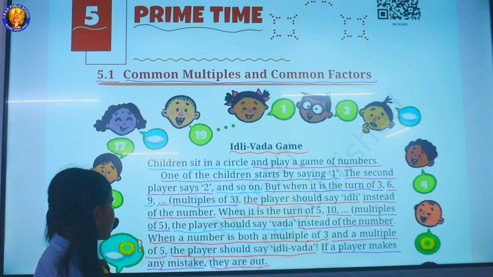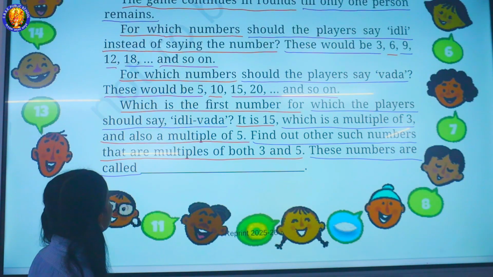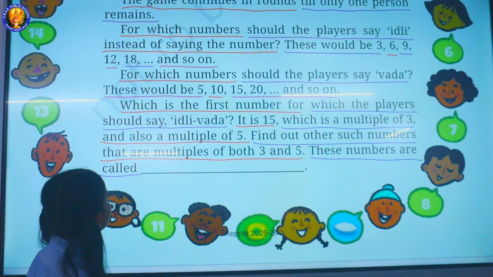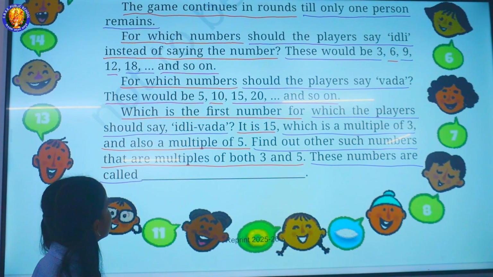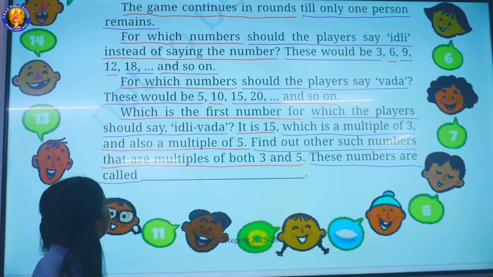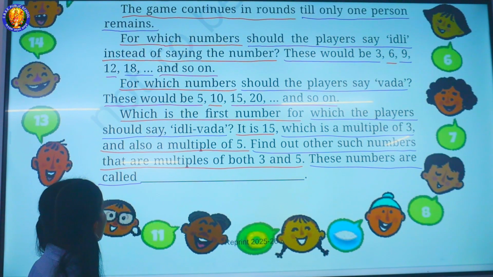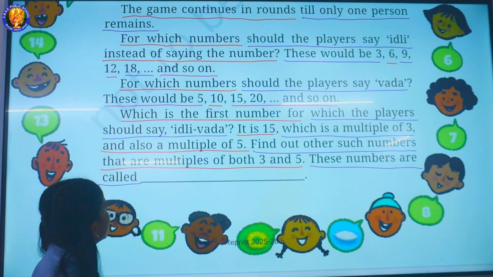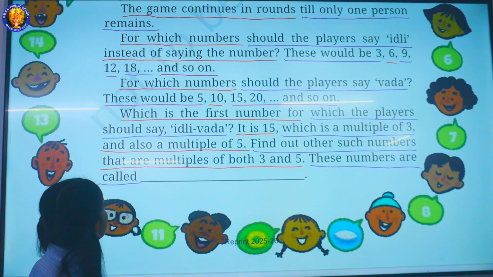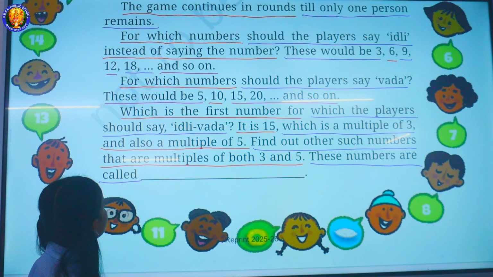If a player makes any mistake, they are out. The game continues in rounds till only one person remains. For which numbers should the player say idli instead of saying the number?